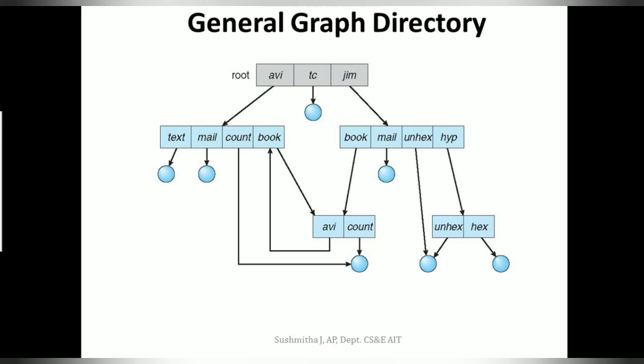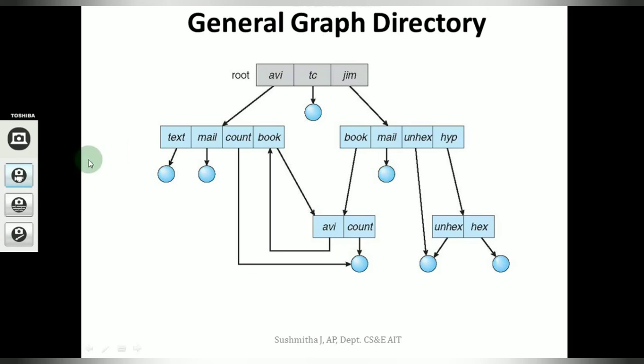The problem with the previous directory structure, the acyclic graph structure, is that every time we create a subdirectory or a file, we have to ensure that it doesn't form a cycle. If we ignore that and freely create directories or files in the graph, there is a possibility that it would end up in a cycle.